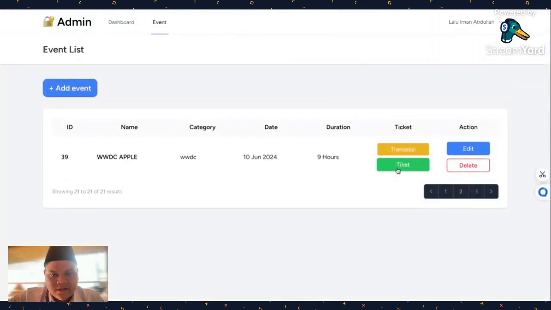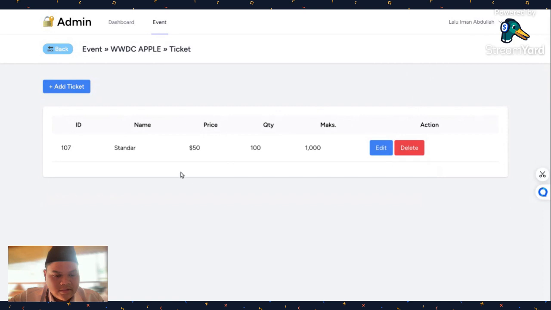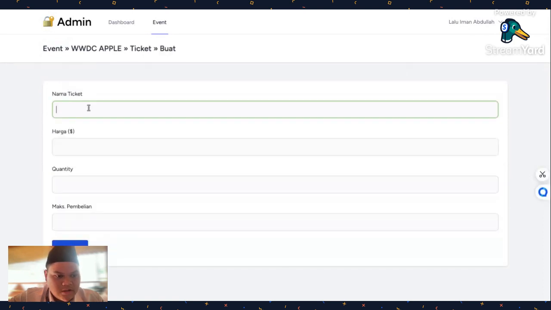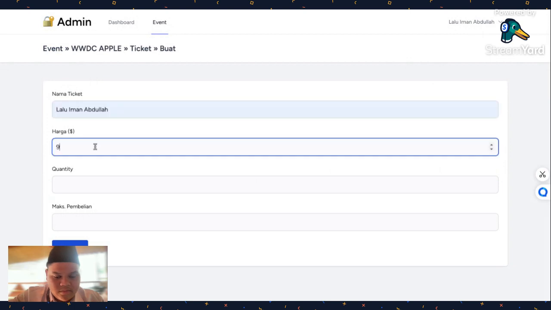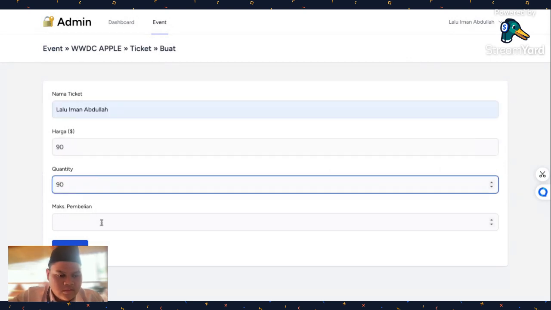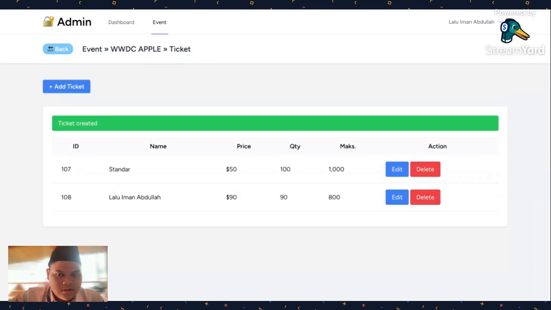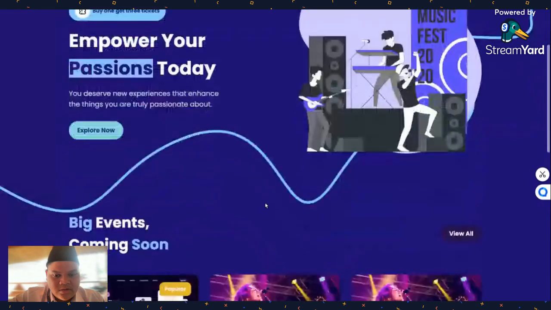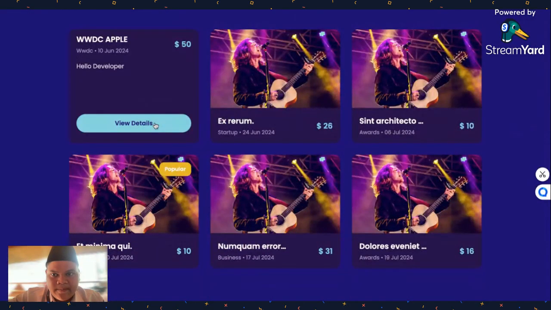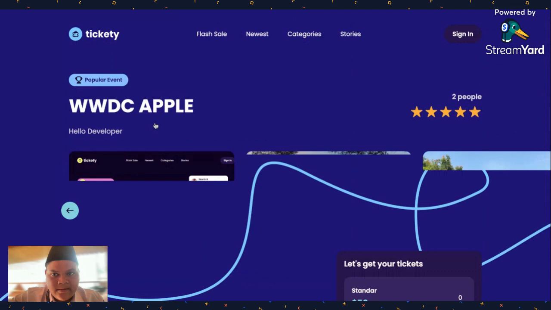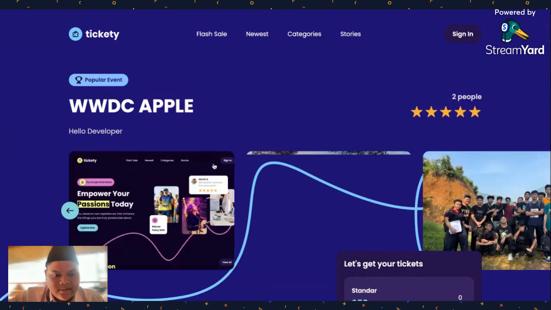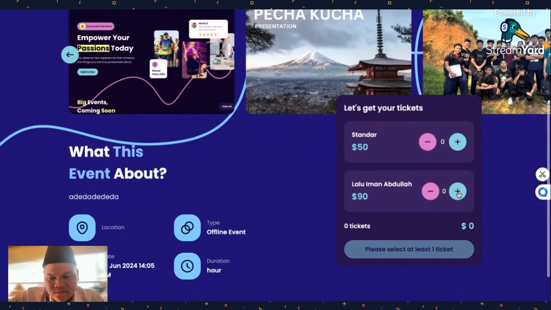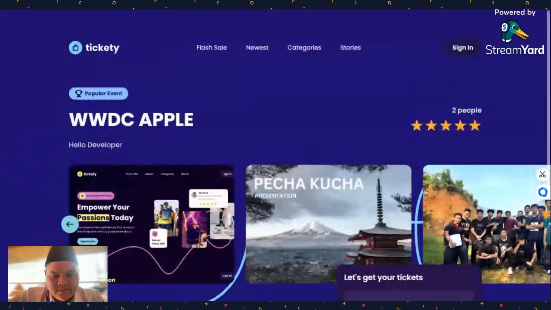And also we can add some tickets, just this one. Before, there was only one ticket, but maybe you can add another ticket. Okay, like that. If you go here to the user interface, you scroll down and find the event, it will add up here, and you can do another purchase.